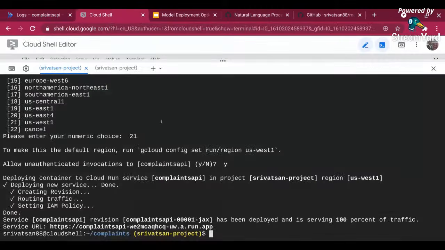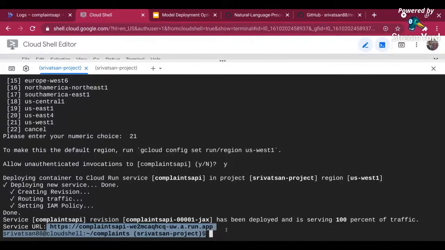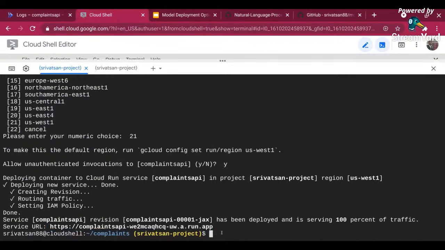Now let me go back to the Cloud Shell. You can see this is my URL. So what I can do is quickly copy this URL just to make sure it's running. Here I'm just copying it, and then I am doing /check.